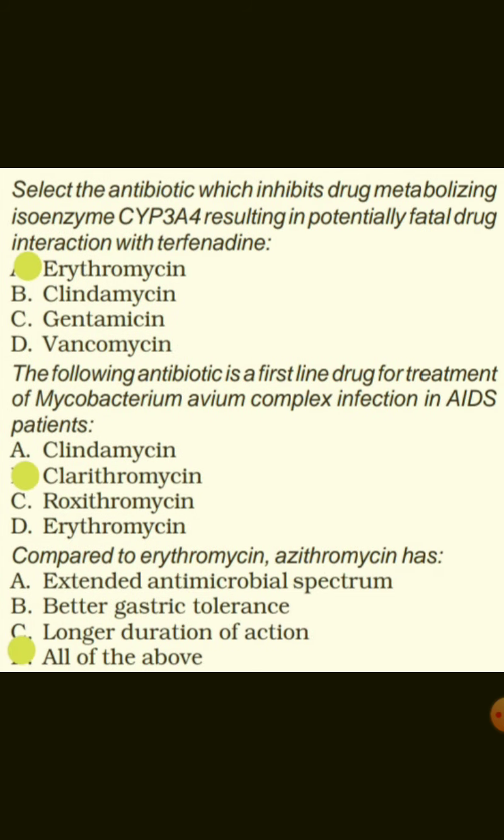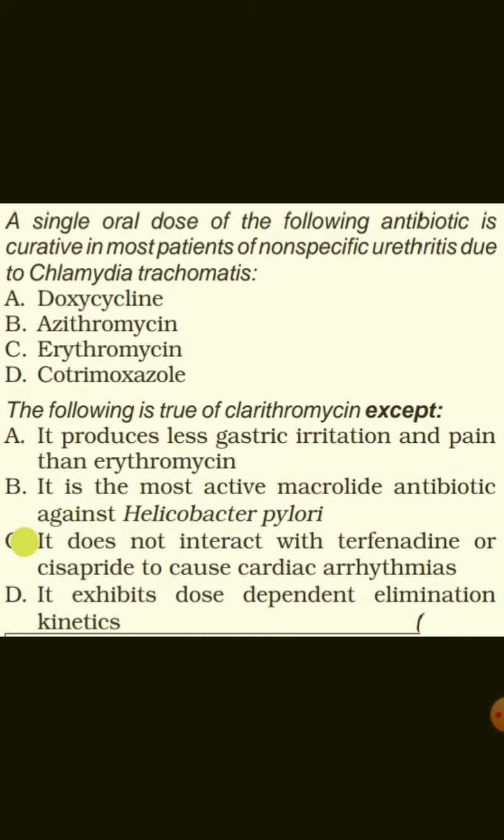Select the antibiotic which inhibits drug metabolism by isoenzyme CYP3A4, resulting in a potentially fatal interaction with terfenadine, that is erythromycin. The following antibiotic is a first-line drug for treatment of Mycobacterium avium complex infection in AIDS patients, that is clarithromycin. Compared to erythromycin, azithromycin has an extended antimicrobial spectrum, better gastric tolerance and longer duration of action.